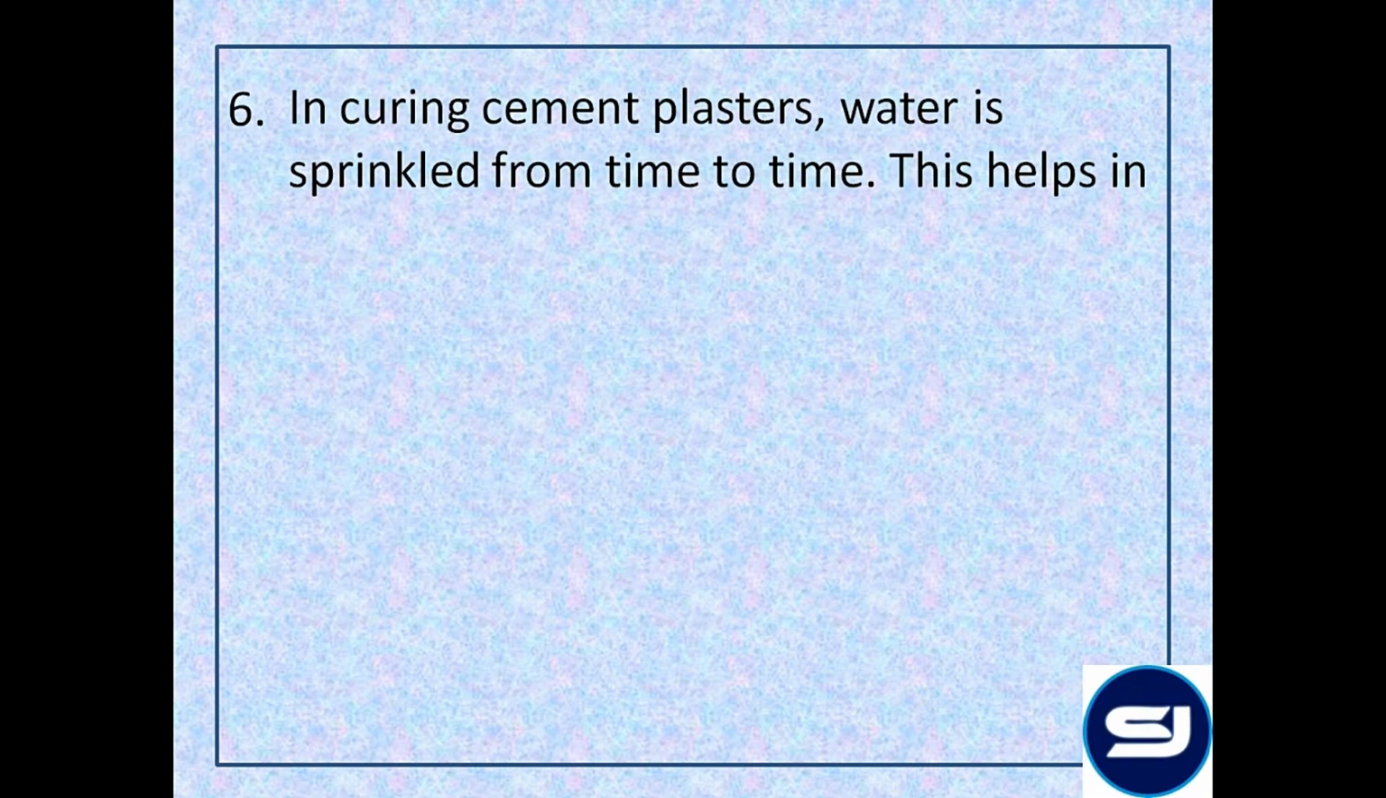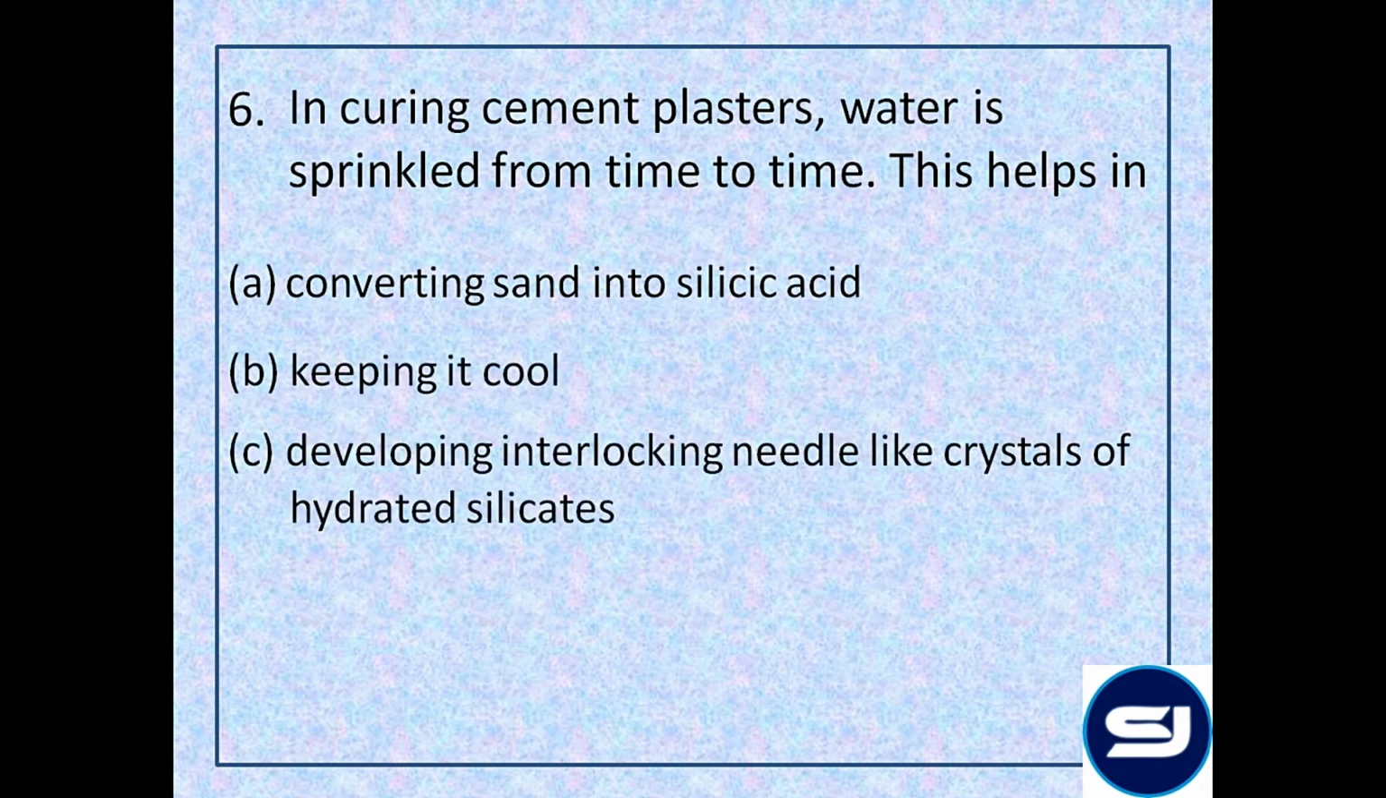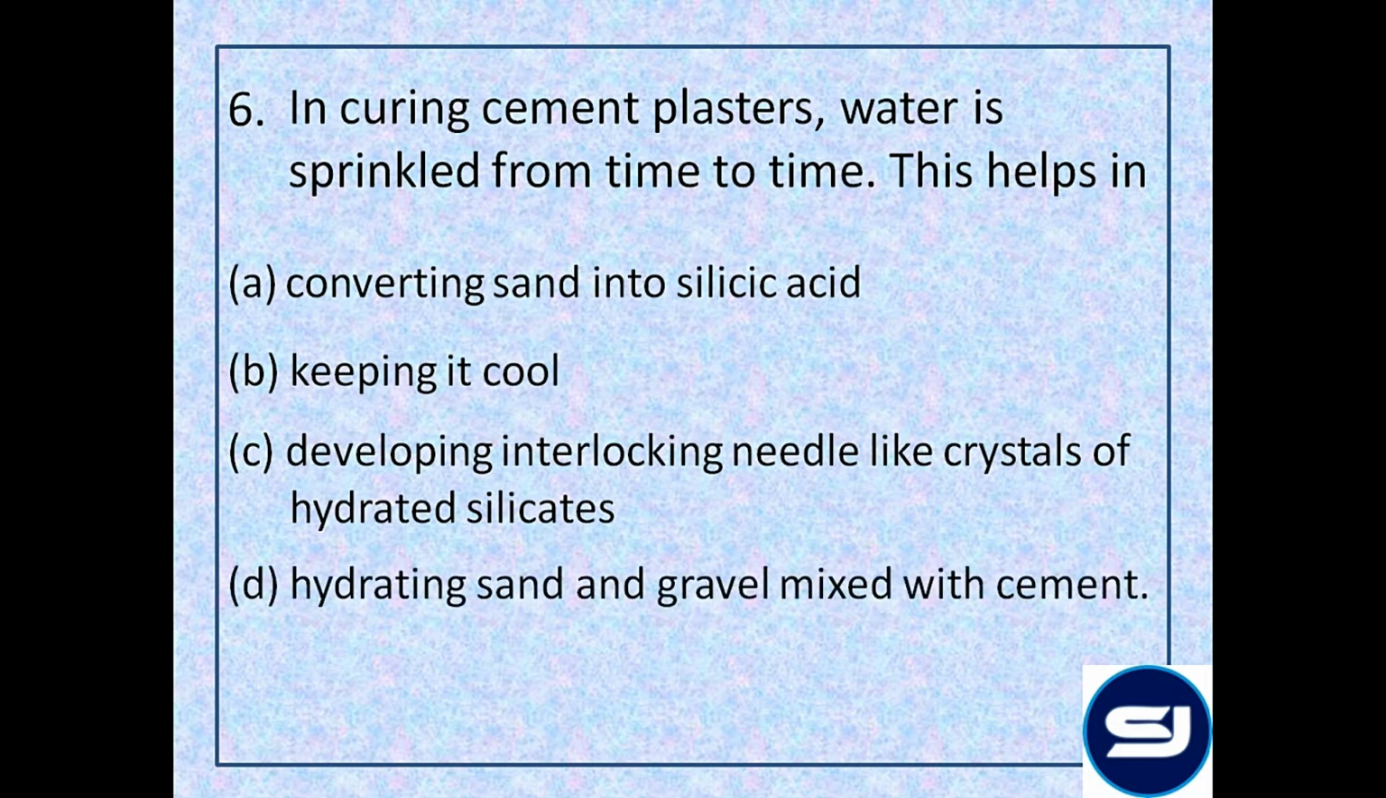In curing cement plasters, water is sprinkled from time to time. This helps in converting sand into silicic acid, keeping it cool, developing interlocking needle-like crystals of hydrated silicates, hydrating sand and gravel mixed with cement. Now in curing cement plasters, water is sprinkled to make the cement hard, and that hardness is achieved because of the interlocking hydrated silicates which are formed with the water molecules. So the answer is developing interlocking needle-like crystals of hydrated silicates.